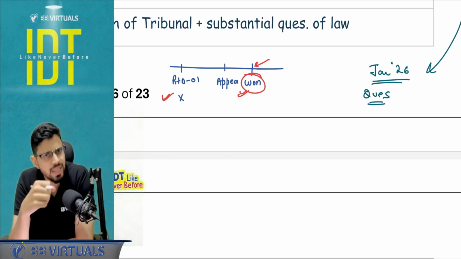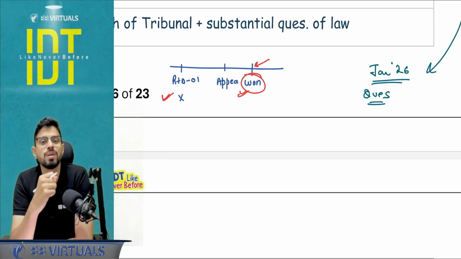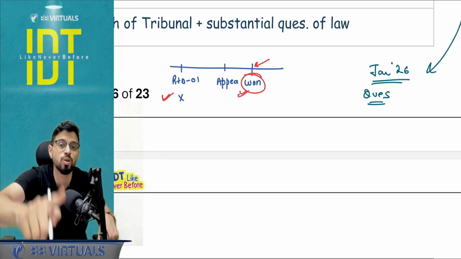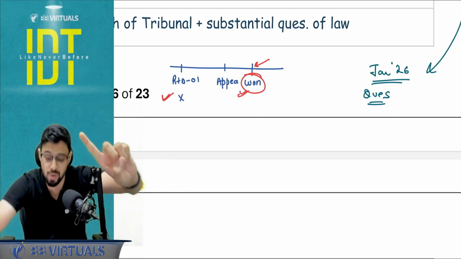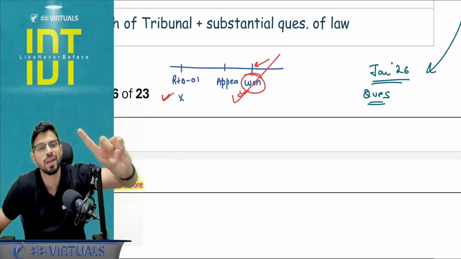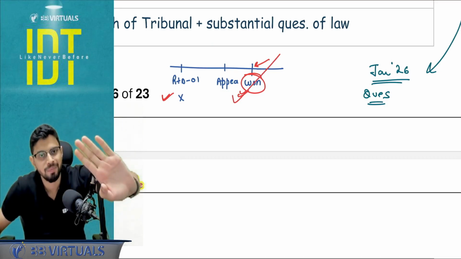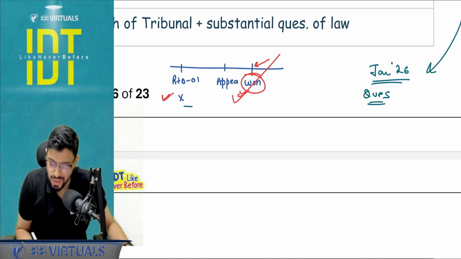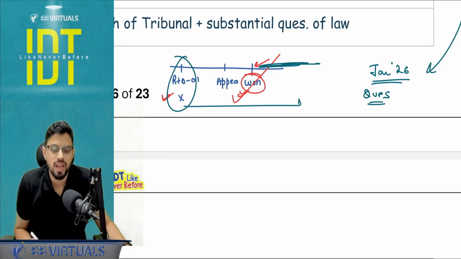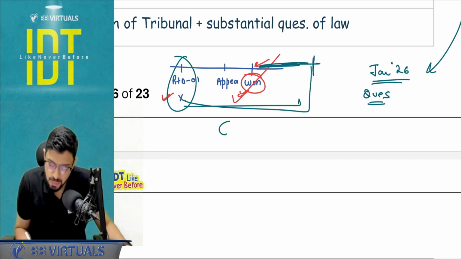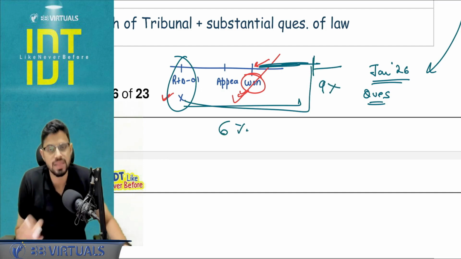So the department says that we will give you 6% interest, not 9% interest. 9% interest is only going to happen if there is a delay beyond 60 days from the refund application filed in pursuance of the order in appeal. Are you able to get it? So here they gave me 6% interest because this application was wrongly rejected. Okay. And so what if there was a 60 days delay here? So till the expiry of 60 days, I will get 6% interest, and beyond that, I will get 9% interest.